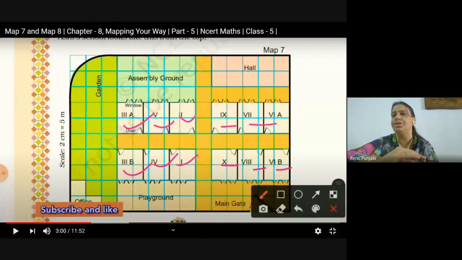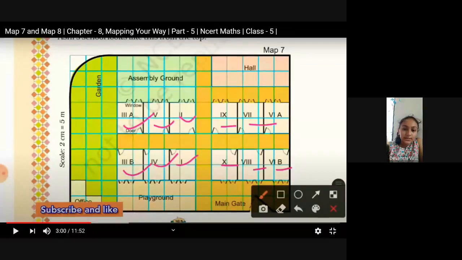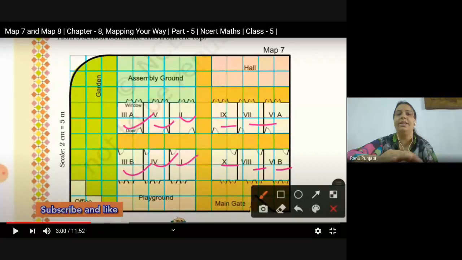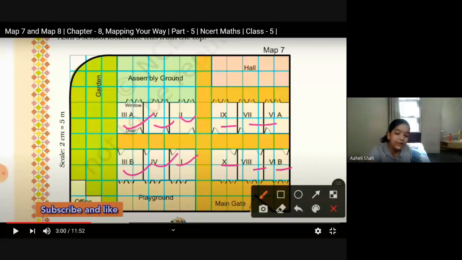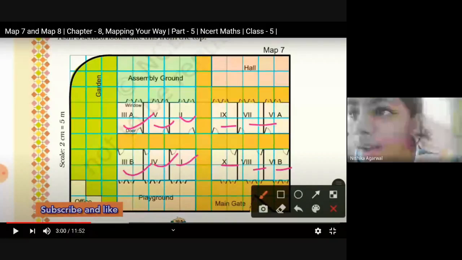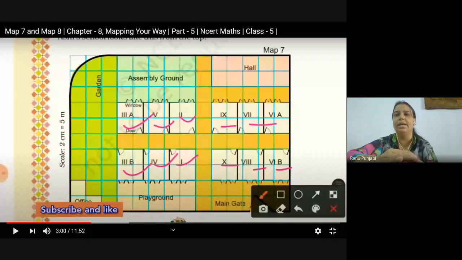Please check the options which are given in your textbook and match it. Ma'am, I have checked. Which is the correct option? Wait a minute, Aryan. Ma'am, how to find? Can you explain that? By ruler. Everything will be explained in this. Listen carefully. Answer will be A. But how the answer will be A? That will be explained next.